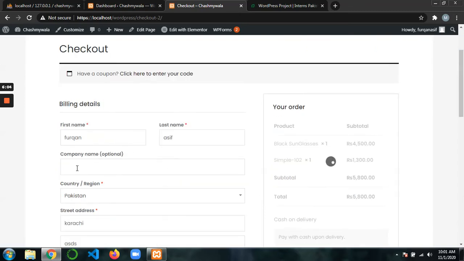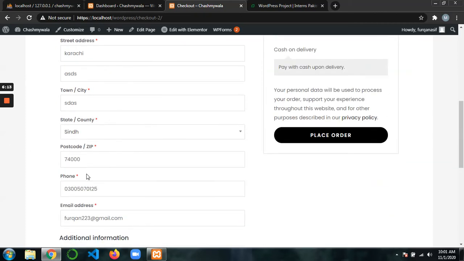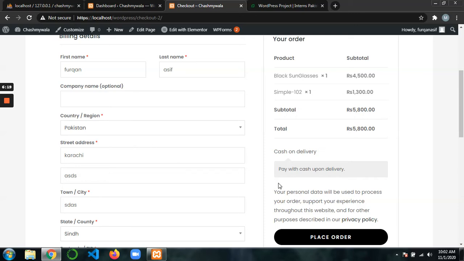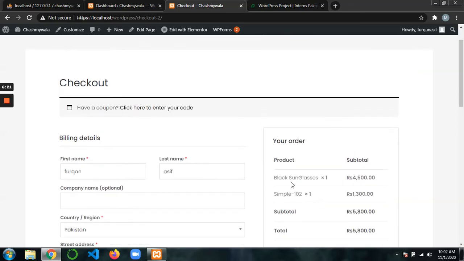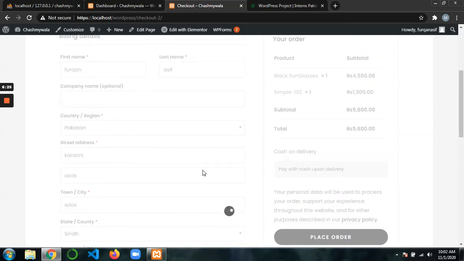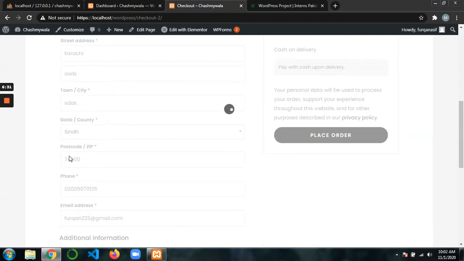So now this is showing me my information already, because I already have 2 orders. So it is showing the information that I have put in, so I don't need to fill in all the credentials again. So cash on delivery, right now we are processing. So place order. Now it will send me an email on my given email here,